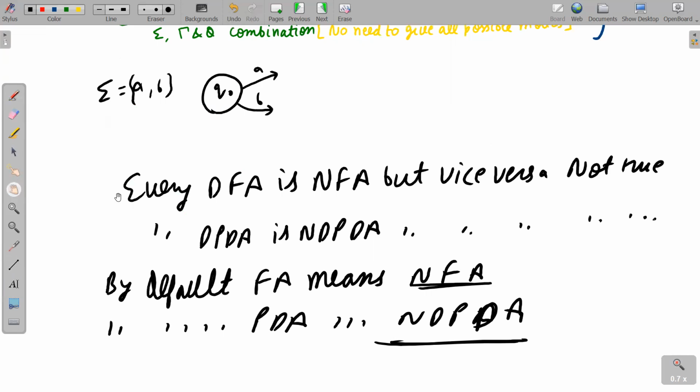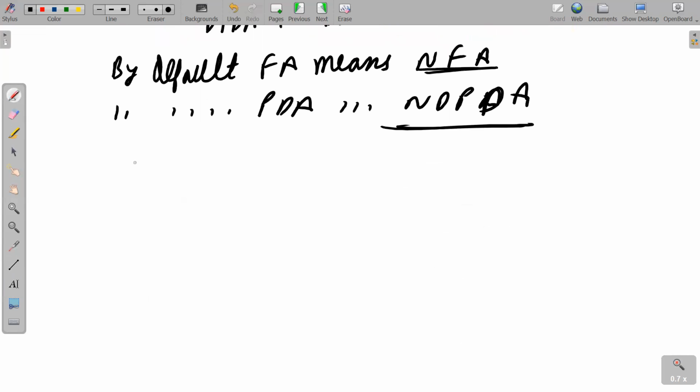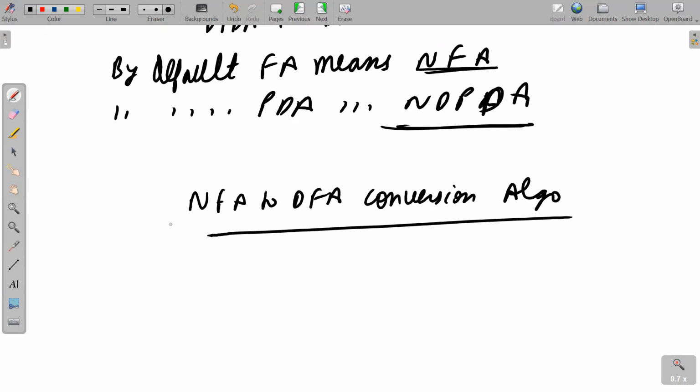And one very important point: I have shown you the algorithm for NFA to DFA conversion. I hope you remember it. But no such algorithm exists here.